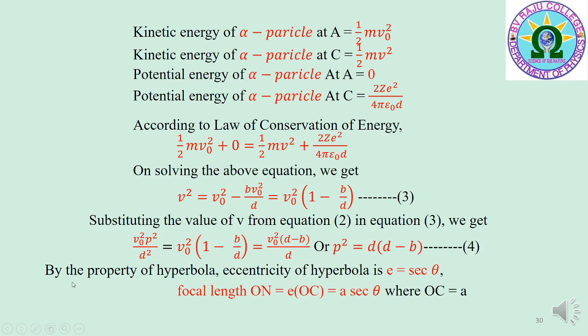By the property of hyperbola, the eccentricity e is equal to secant theta. The focal length ON is equal to e into OC, which is equal to a into secant theta, where OC is equal to a.